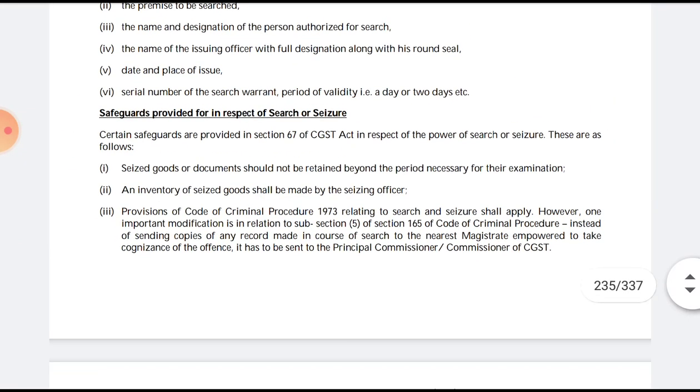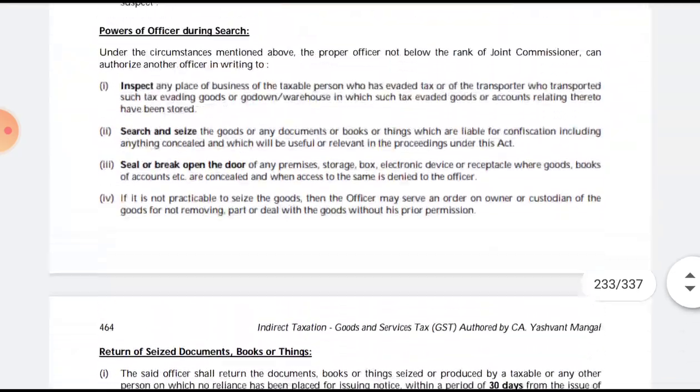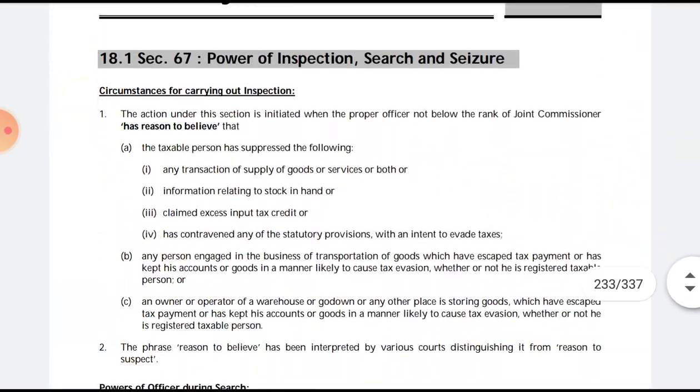So with this we are done with section 67. It was a little lengthy section, but an interesting and an easy section as well.